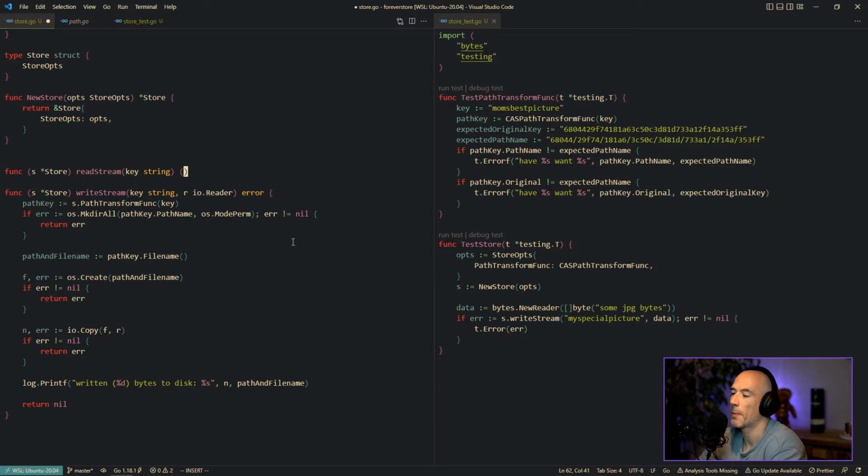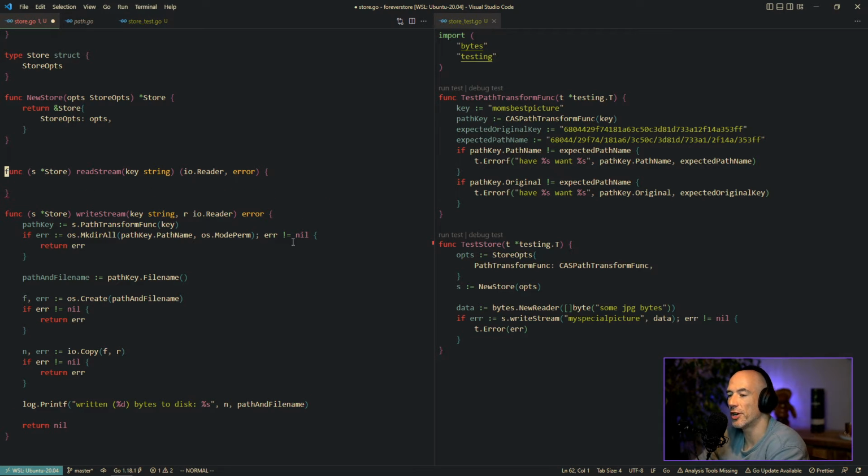That's a good question. IO reader. It sounds weird, but and an error maybe. Because we're gonna wrap these functions, right? So now read stream, write stream are gonna be internal functions, but we're gonna wrap them with read, write, and an easy API to use.